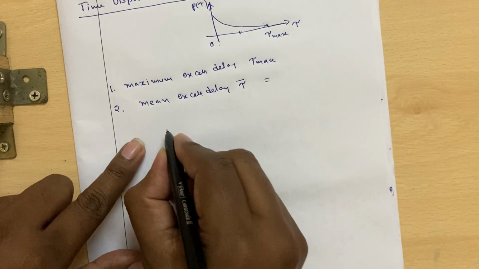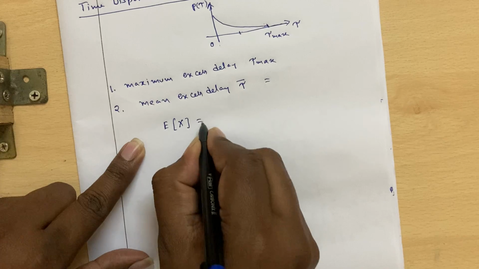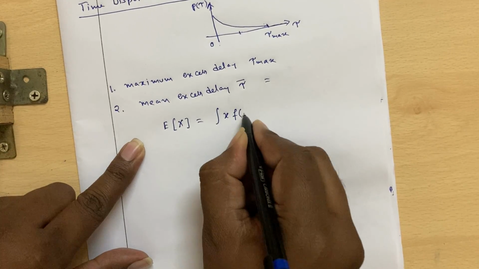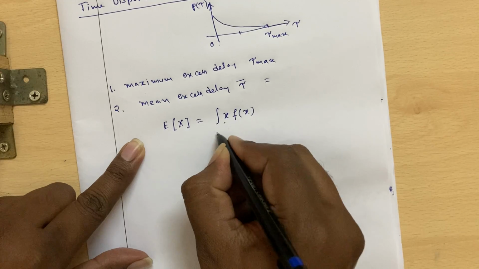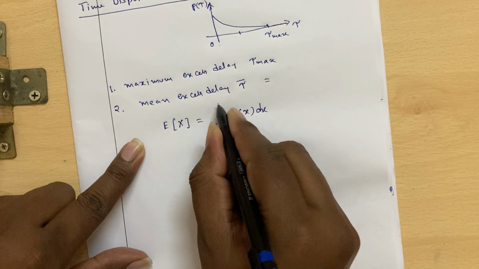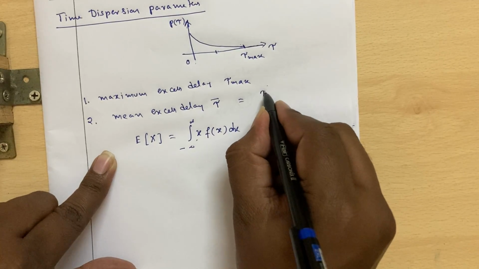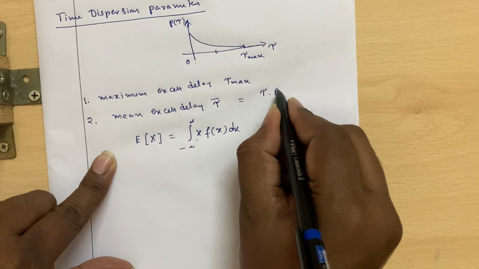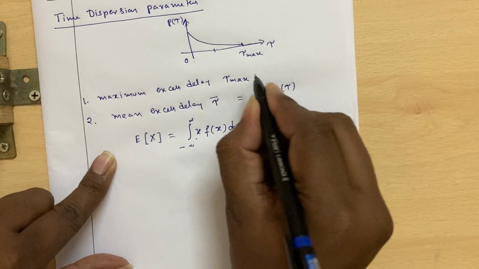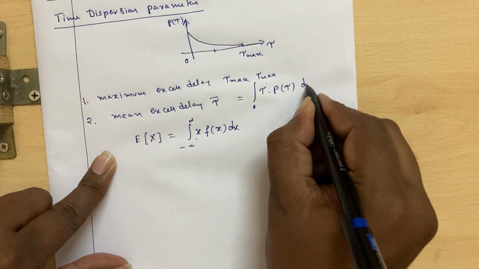If you are finding the mean value of a random variable x, what we do is something like x into f of x: we give a weight, multiply, and do the integration. Similarly here, we multiply tau with its weight function, p of tau, and do integration over the allowable duration, that is tau max.